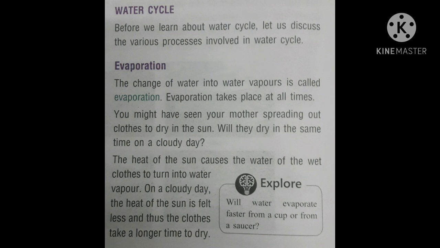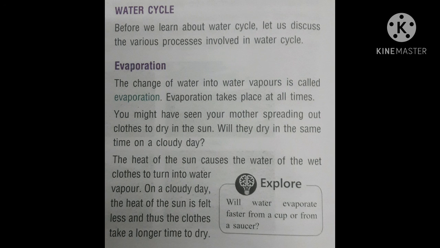You might have seen your mother spreading out clothes to dry in the sun. And will they dry in the same time on a cloudy day? No. They will take more time to dry on a cloudy day. The heat of the sun causes the water of the wet clothes to turn into water vapor. On a cloudy day, the heat of the sun is felt less and thus the clothes take a longer time to dry.